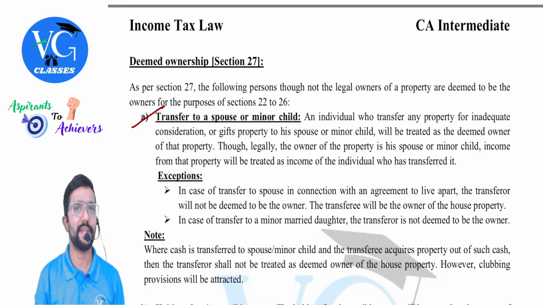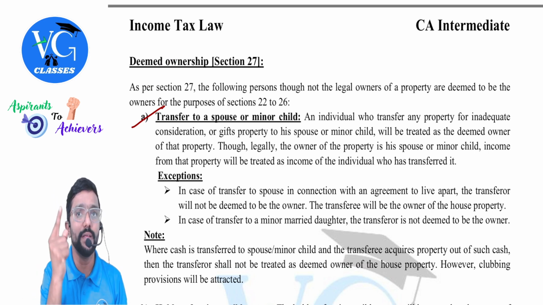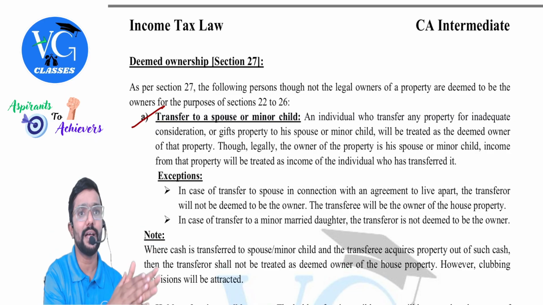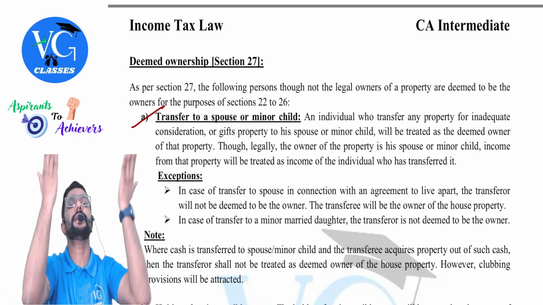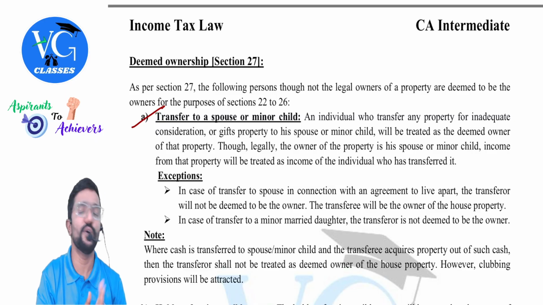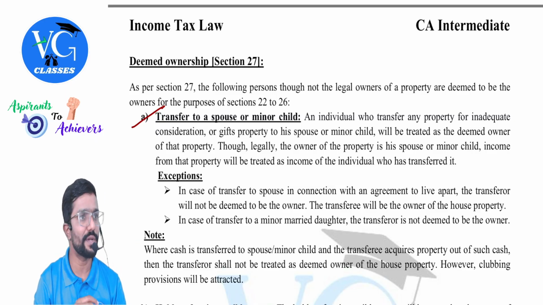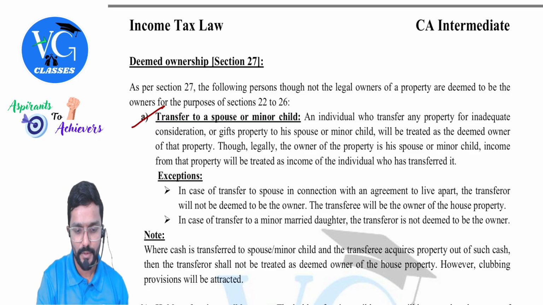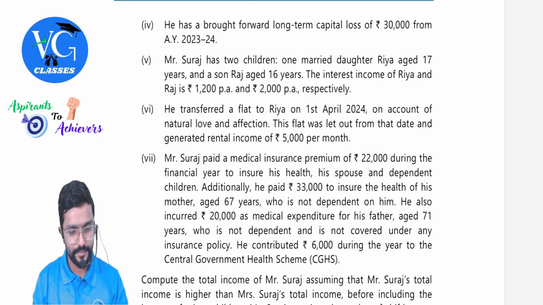Section 64 1. So if property is transferred to a minor married daughter, whatever income she earned from that property will be clubbed in the hands of father or mother, whoever's income is higher before clubbing. Whose income is more? Father's. Suraj. It will be taxable with Suraj, guys. Okay.